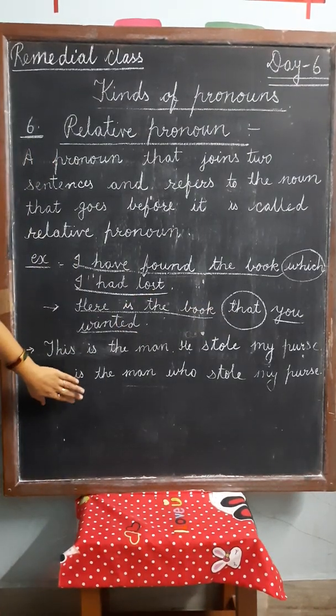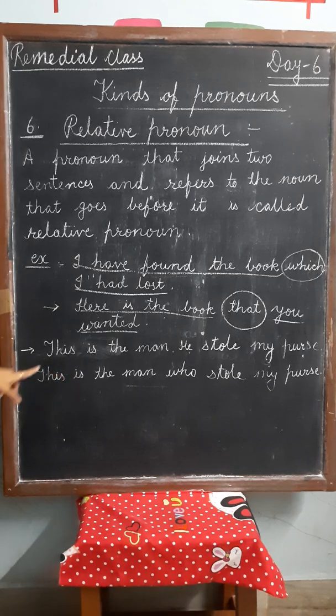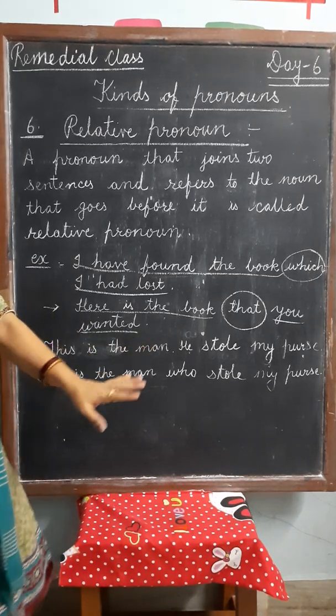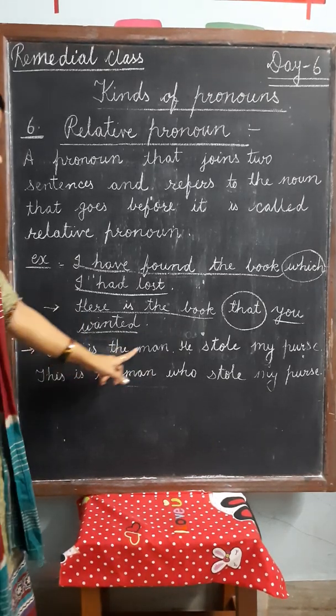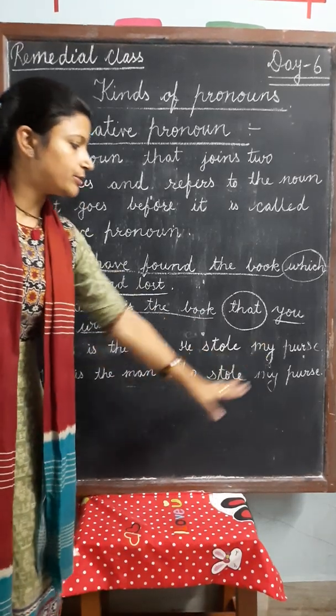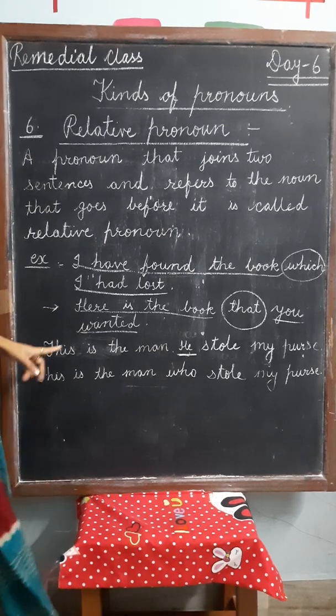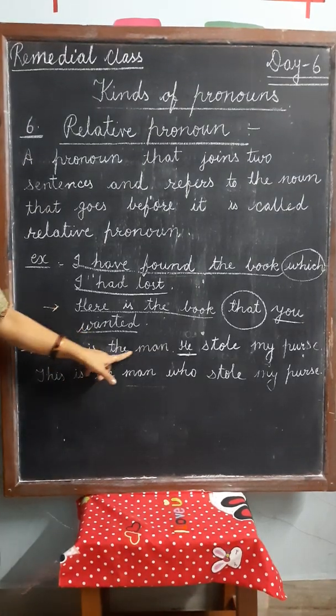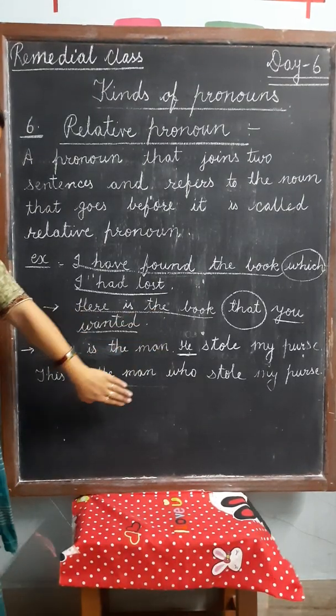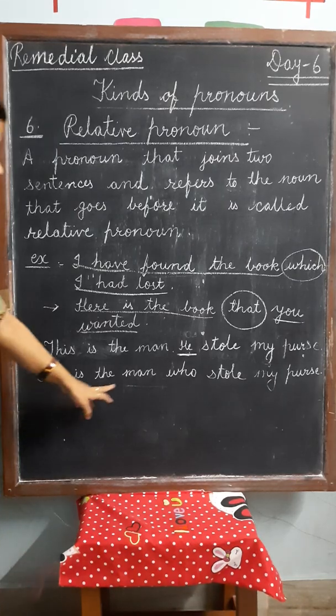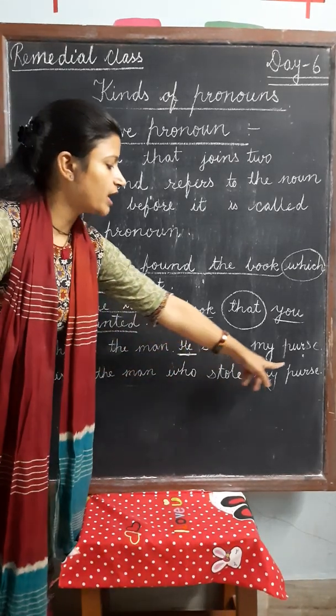Now this is the other type of this. This is the man. There are two different sentences. This is the man. He stole my purse. Here he comes for the man. Now we can write this sentence in this way also. This is the man who stole my purse.